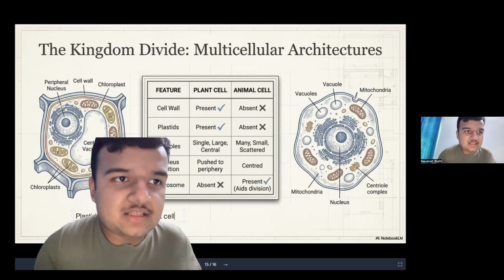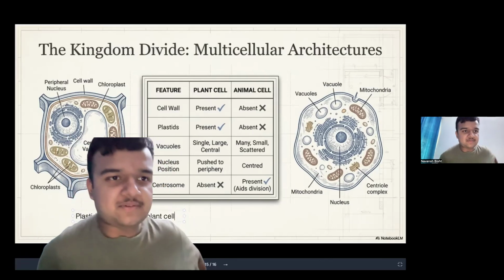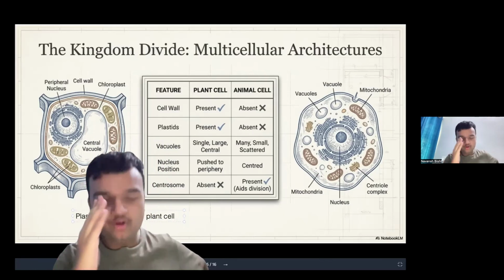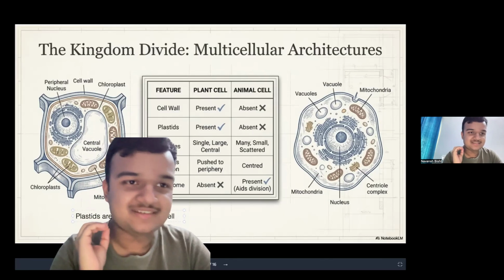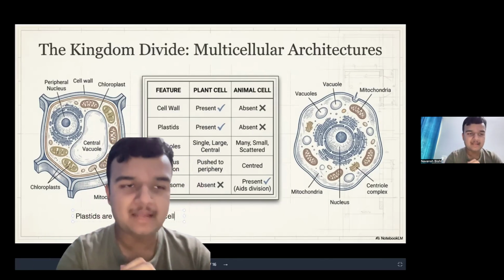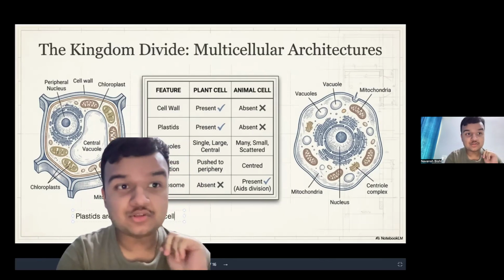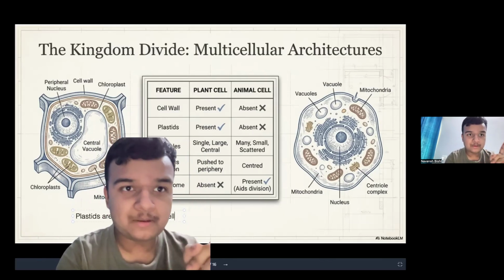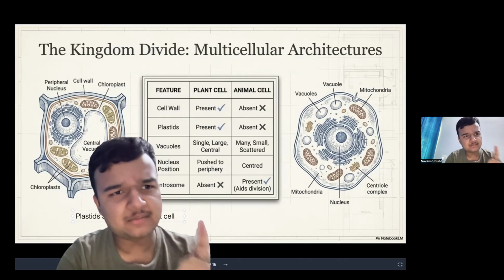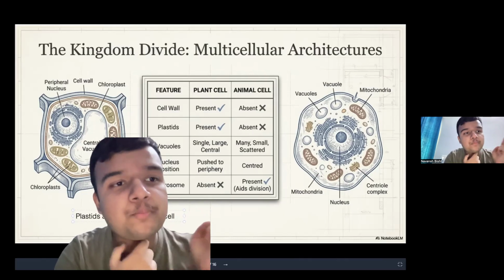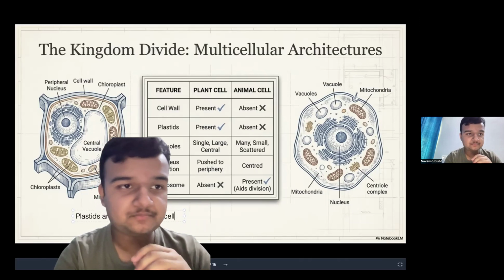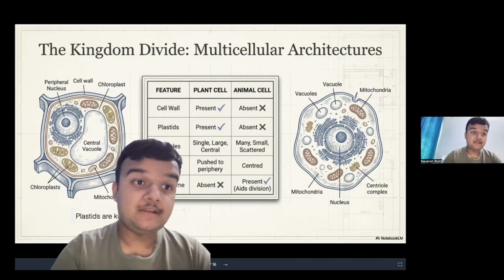Many of you must have heard, or of course you already know, that chlorophyll is the reason for the green pigment. Now who has this chlorophyll? Plastids. Plastids are of three types: chloroplasts, chromoplasts, and leucoplasts. Leucoplasts contain some specific nutrients. Chloroplasts have the green pigment, and chromoplasts have different color pigments.